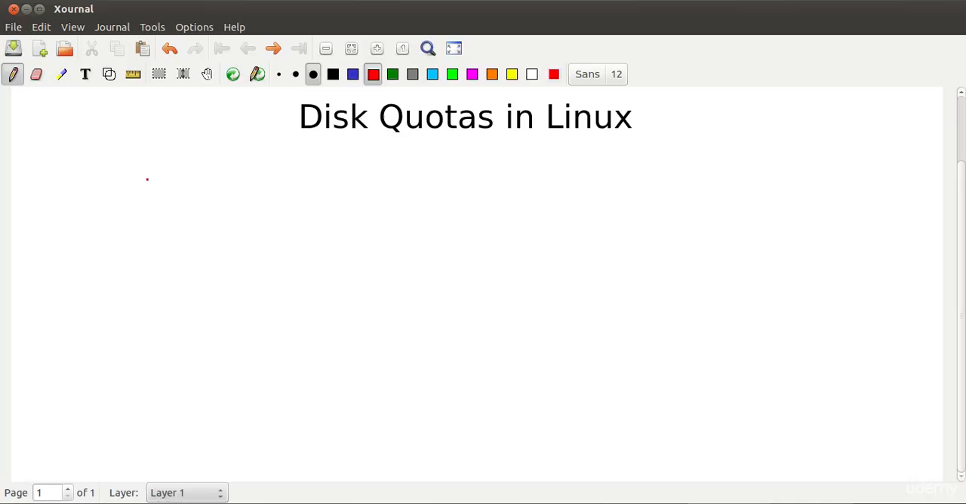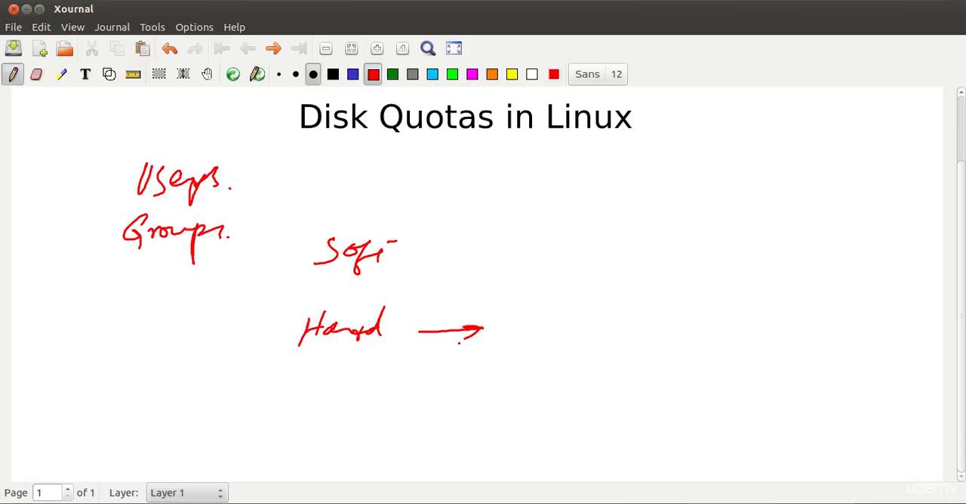Linux supports disk quotas based on users, so users can be restricted, and also based on groups. Now from an implementation point of view, there are two limits as far as disk quotas are concerned. Number one is soft and the other one is hard. Hard is pretty simple. If you tell a user that he cannot create more than, say, 20 files, then after he creates 20 files he will be given a message that the disk quota is exceeded.